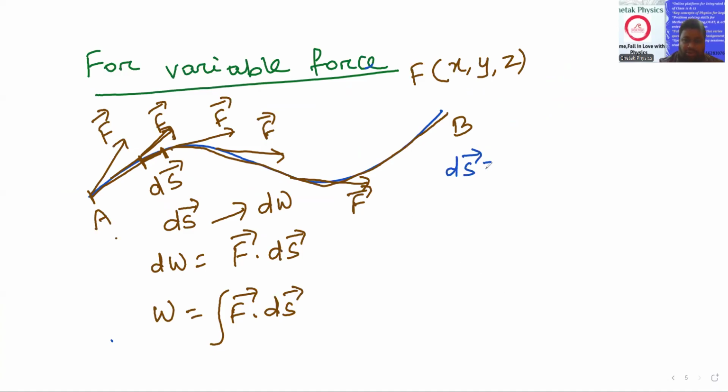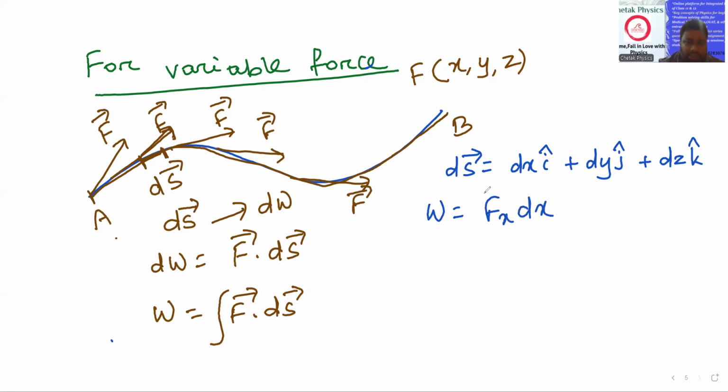Using this concept, the small displacement ds we can write as dx i cap plus dy j cap plus dz k cap. Then the work will be integration of Fx dx plus integration of Fy dy plus integration of Fz dz.